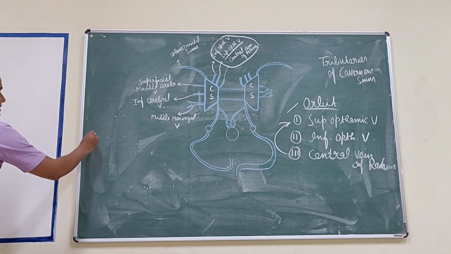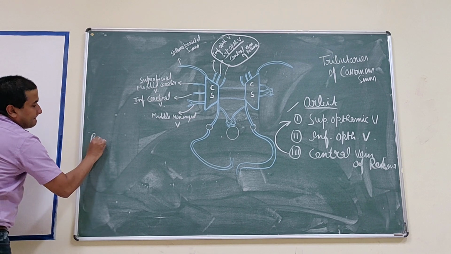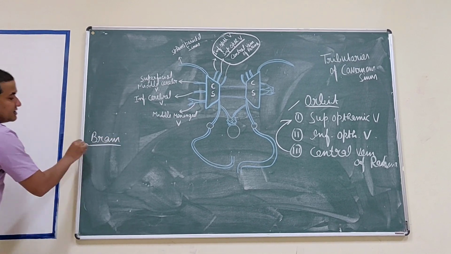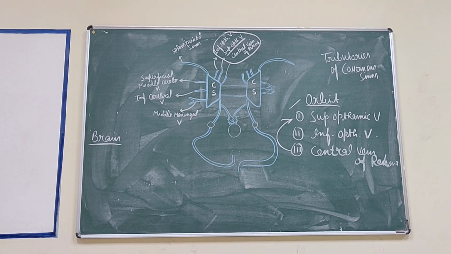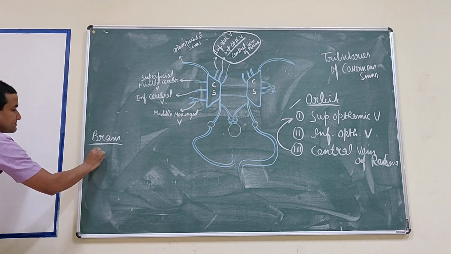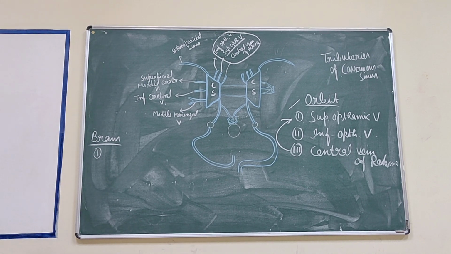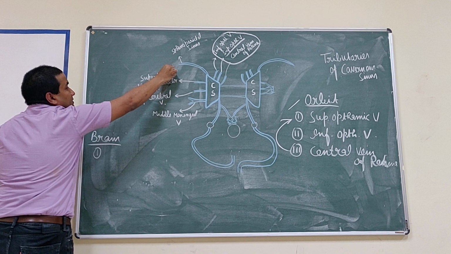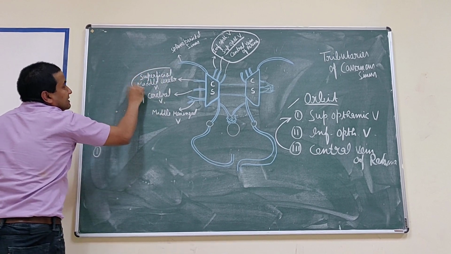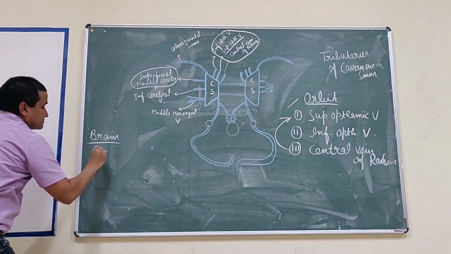Then it is the brain. Tributaries from the brain. First, it is the superficial middle cerebral vein.